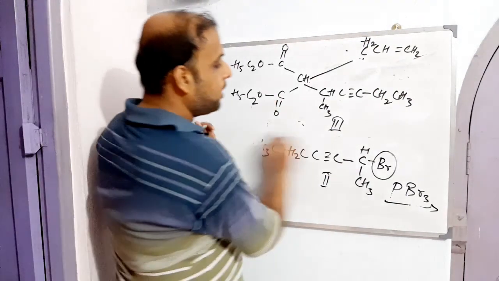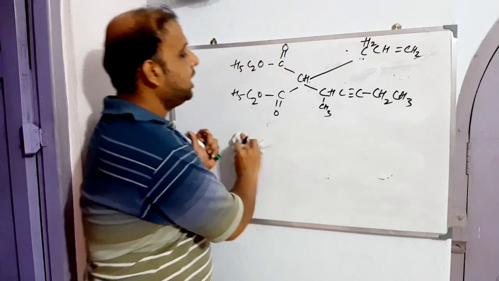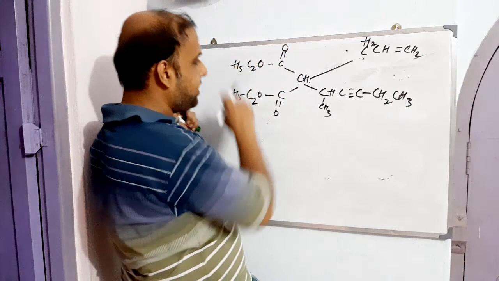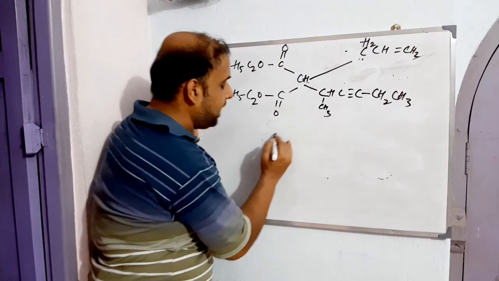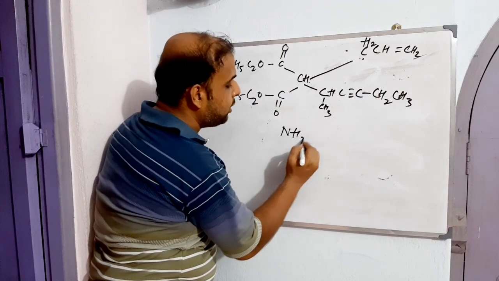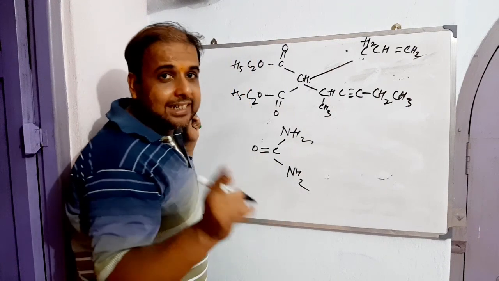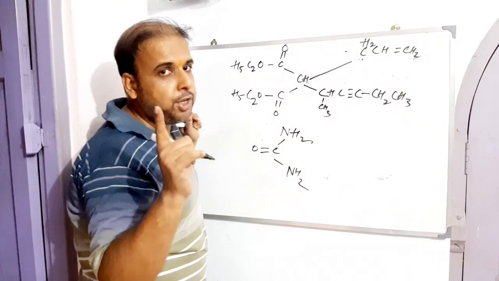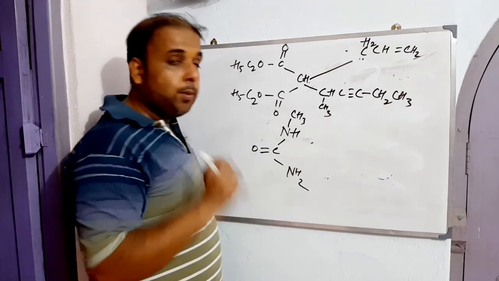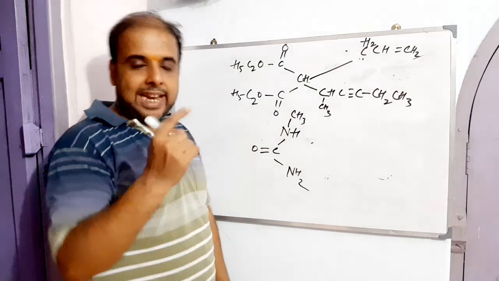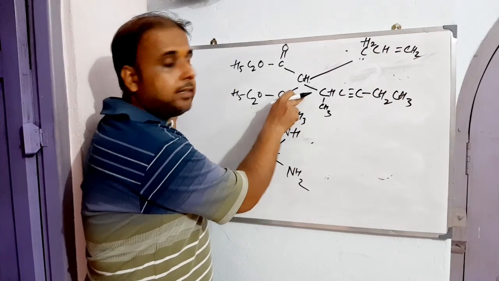What is left in the process? The thing which is left in the process is just to react this with urea, as we did last time, right? So we'll just write here urea, NH2, C double bond O, NH2. But we know that in case of methoxidal sodium, the first position is having a methyl. So that is why we'll take monosubstituted urea. That means N-methyl urea will be taken, and it will react with this particular thing.